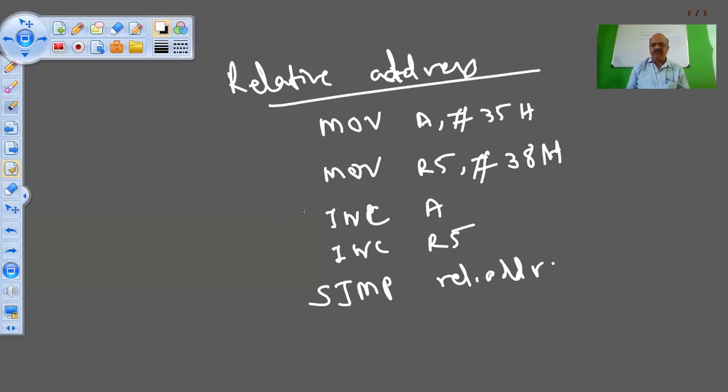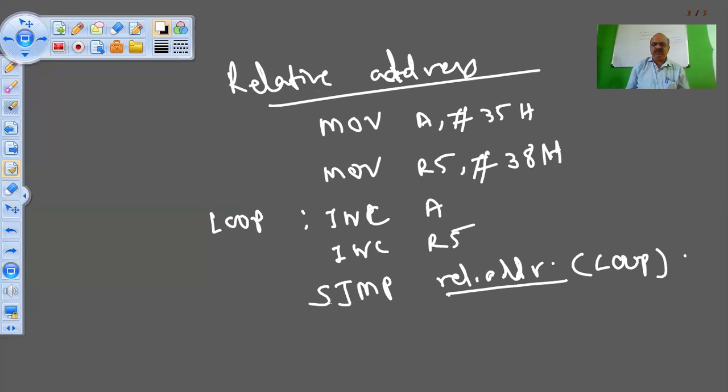Relative address means I want to jump here to this instruction. I call the address of this instruction, let us say, loop. So SJMP loop. I am saying SJMP to loop.